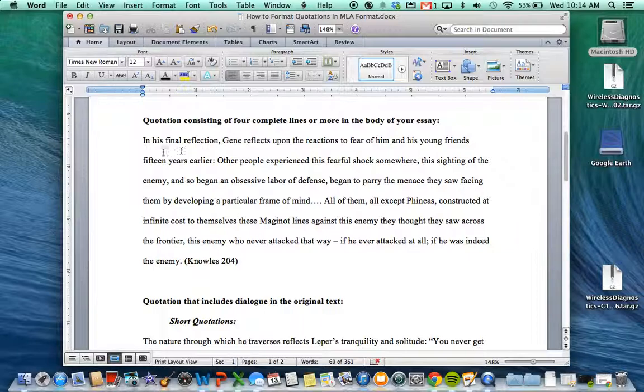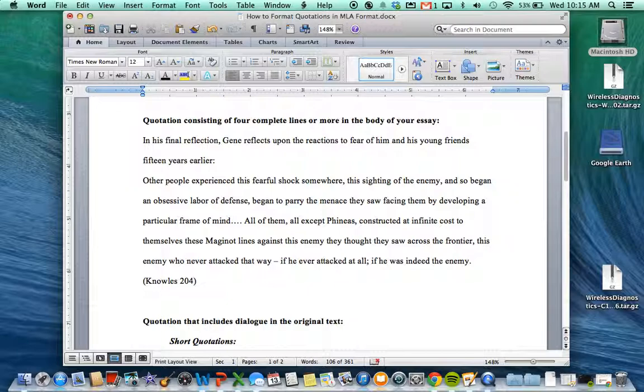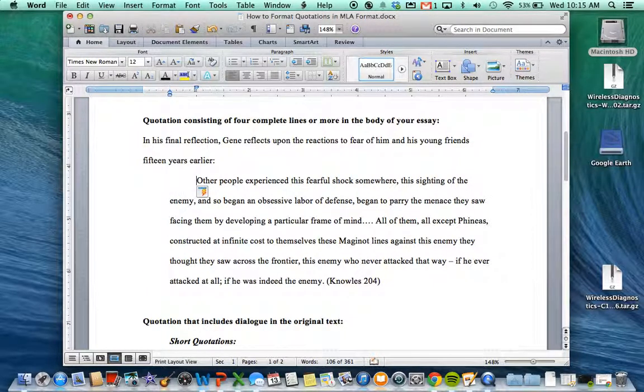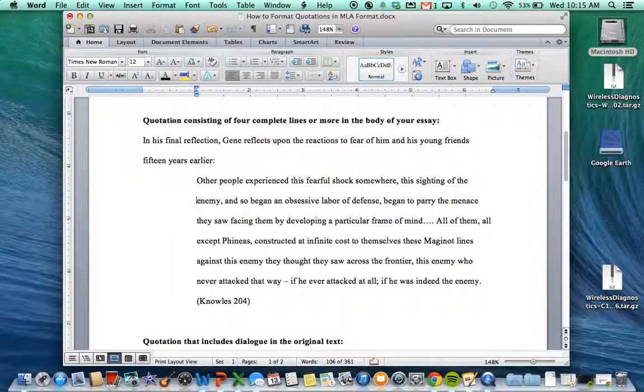So again, just like we would with a short quotation, we start with a quotation introduction that tells the reader what the context of the quotation was. Unlike a short quotation, however, we have a quotation that is going to be 4 complete lines or more if we block it. That's what we need to do with a long quotation. So I'm going to take the beginning of this quotation, I'm going to put it on an extra line, then I'm going to indent twice, and then I will indent all the other lines 2 times so that it looks like a block. All of the lines have the same left margin.